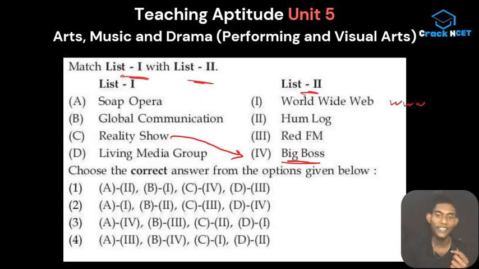And when you are doing that, guys, let me tell you, C is equal to 4. There is only one option. Just go for it. If you know just one answer in this kind of match the list questions, this is the strategy you should follow. If you know one answer, just go to the options and check them. So here we got the answer just because we have heard the name Big Boss and we know that it's a reality show. There is only one option which is matching with this, so we can simply say that one is our answer.